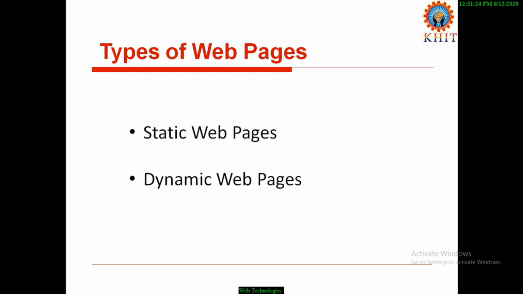Here, web pages are classified into two types: static web pages and dynamic web pages. In a static web page, content never changes during the execution. If it is a dynamic web page, based on the user input or based on the web client input, the output of the web page is varying. The content of the web page is varying. Such kind of web pages are called dynamic web pages.